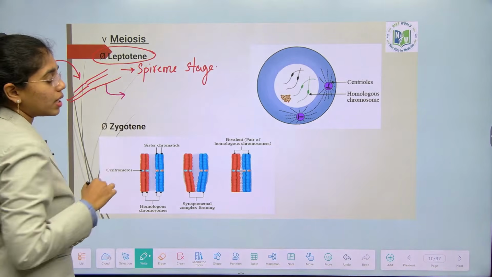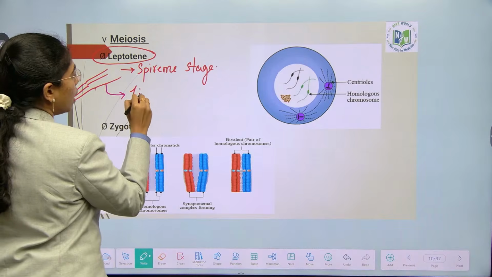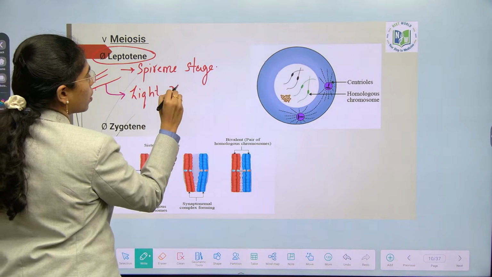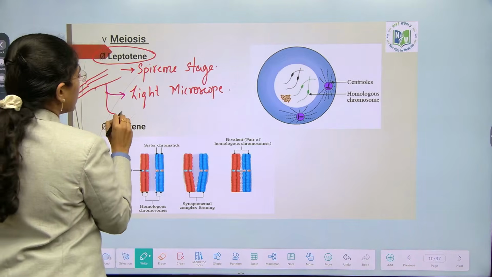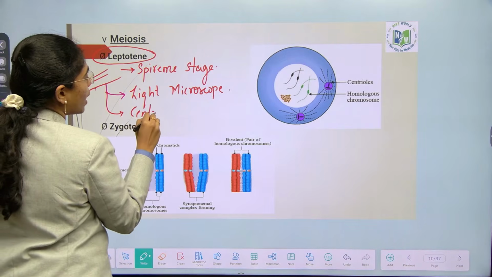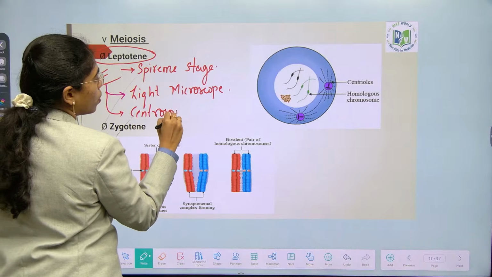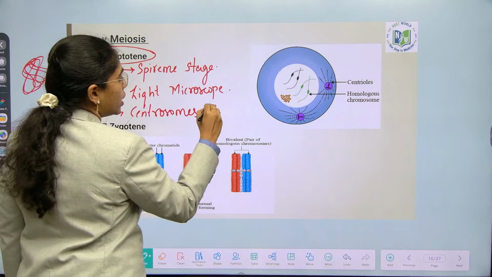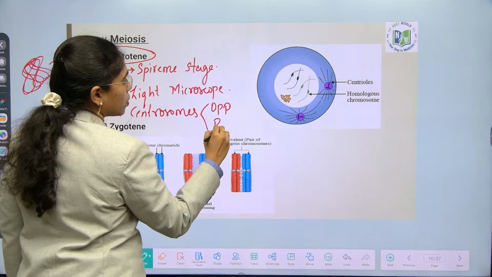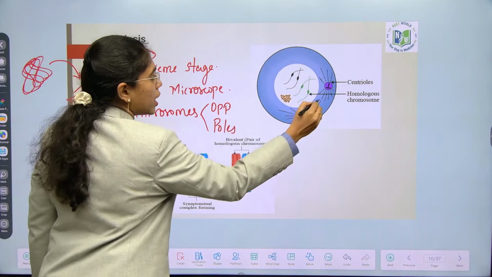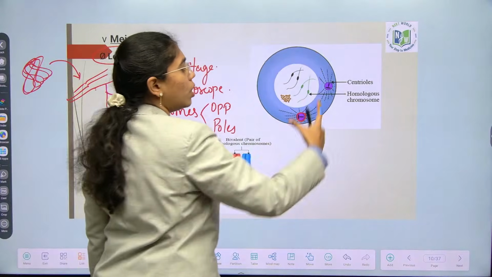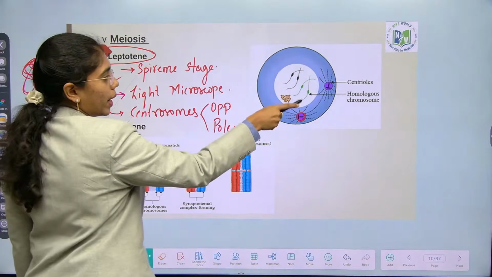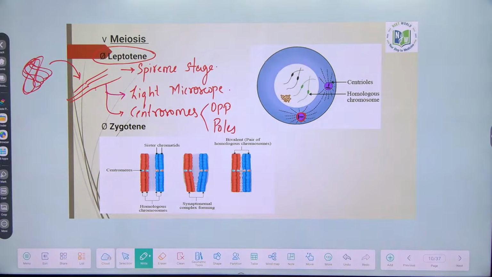And these chromatids are clearly observed under light microscope. And you can see the centrosomes with 2 centrioles started moving to the opposite poles, and chromatid thread formation also happens.